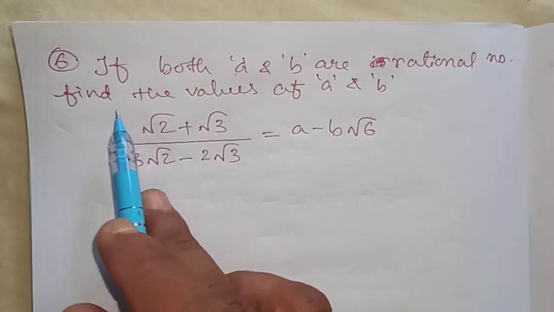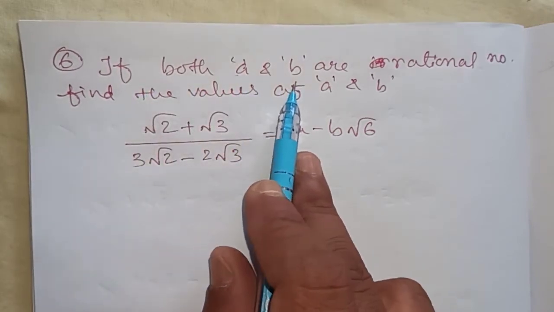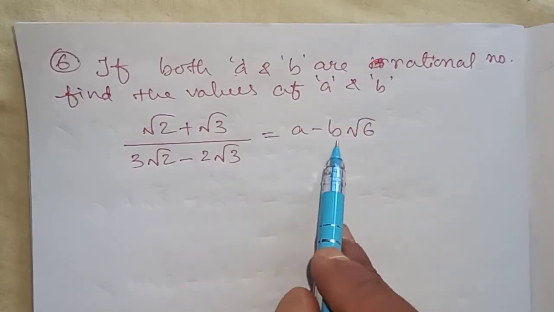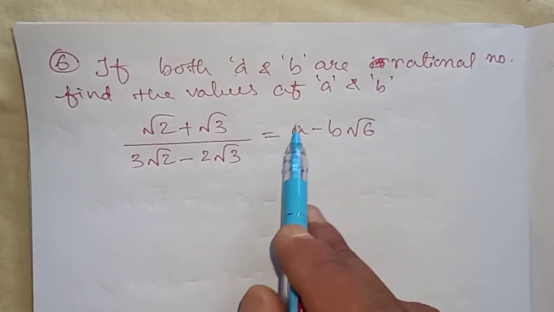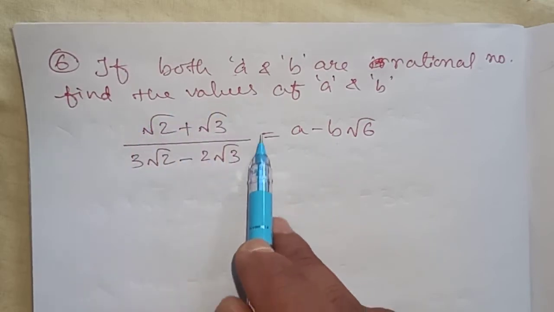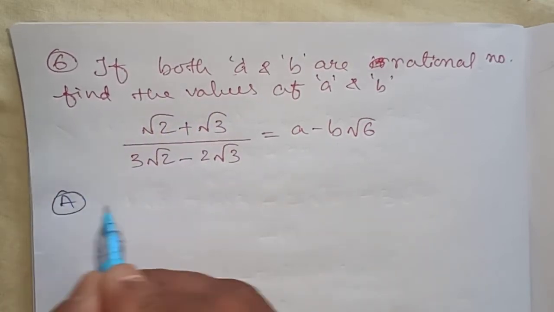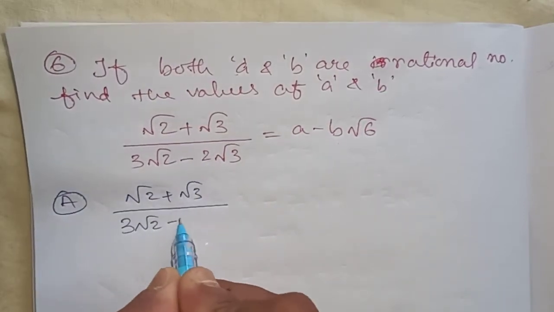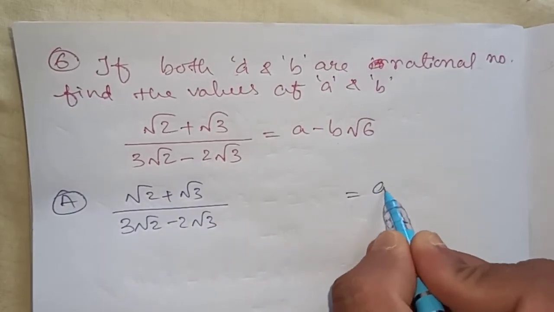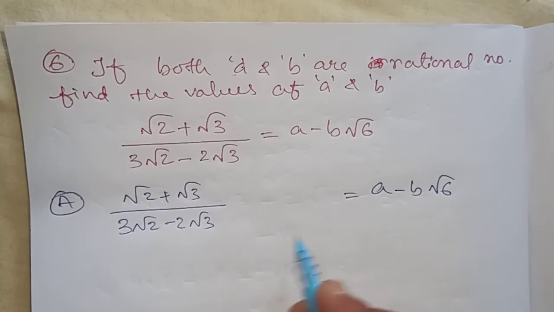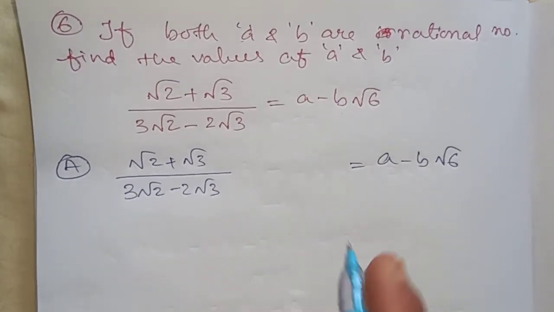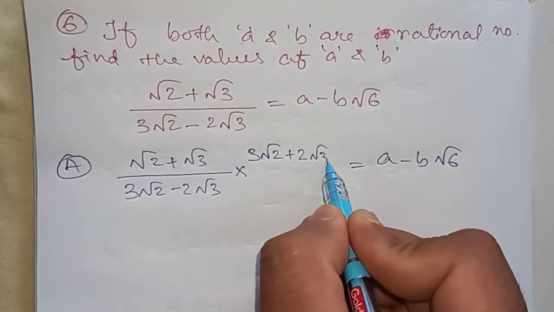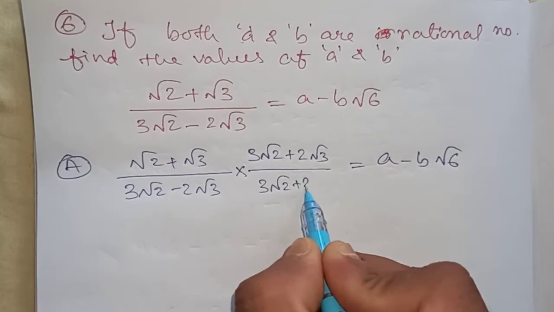Question number 6. In question number 6 it is given, if both a and b are rational numbers, find the value of a and b by solving this LHS part. So I am writing the whole question once again. Root 2 plus root 3 divided by 3 root 2 minus 2 root 3 equals a minus b root 6. We have to find the value of a and b. We are rationalizing the denominator, so I will multiply 3 root 2 plus 2 root 3 divided by 3 root 2 plus 2 root 3.